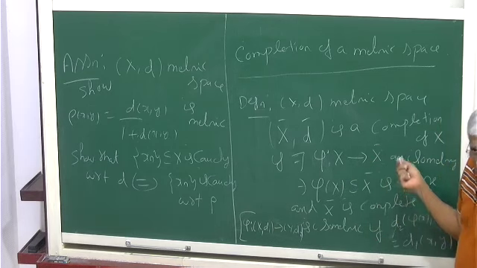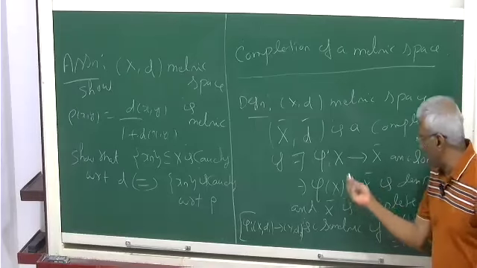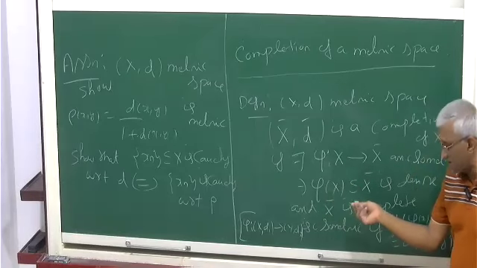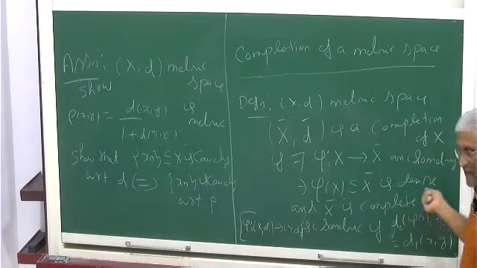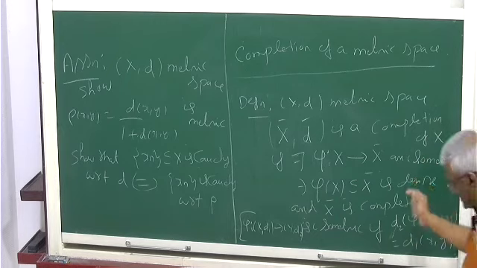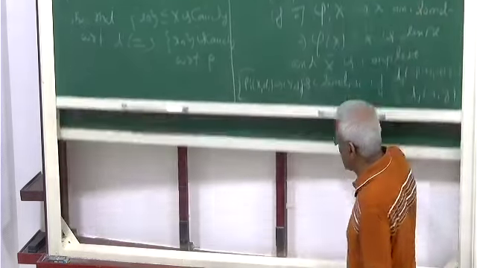Okay, where the image phi(X) sits as a dense subspace. I didn't say what is dense, so I will say what is dense. I haven't defined what is dense.